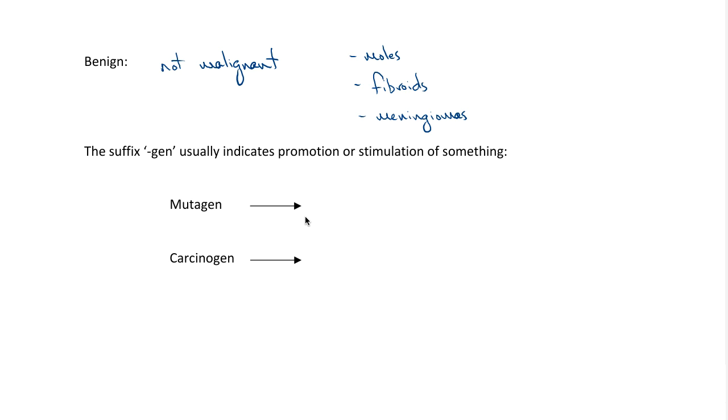Let's cover a little bit more terminology. The suffix gen usually indicates promotion or stimulation of something. So a mutagen promotes mutations, and a carcinogen promotes cancer, because a carcinoma is a kind of cancer. That's why it has that term. So mutagens can include things like UV radiation, certain kinds of chemicals like industrial chemicals or pesticides, smoking, etc. And things that are mutagens will also be carcinogens, because cancer is a genetic disease.